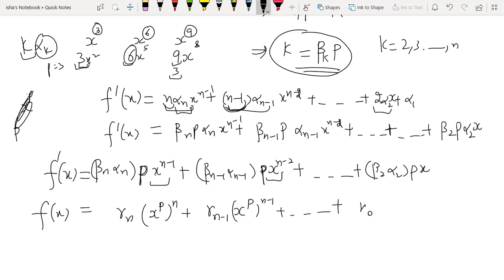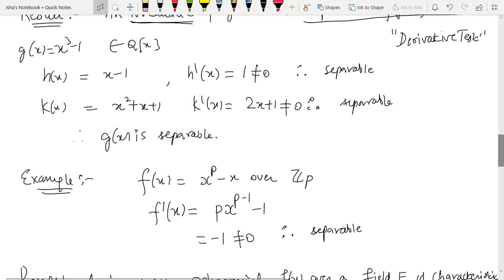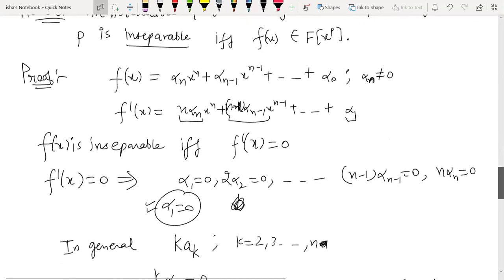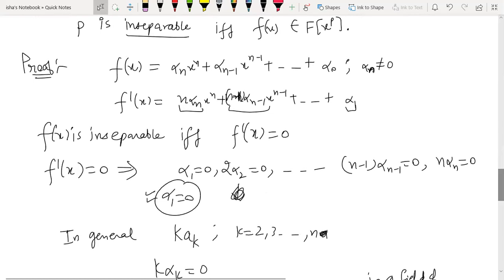Alpha 1 is 0, beta. We proved it, we derived it mathematically, alpha 1 is 0. Okay, ma'am. Yeah, we did this calculation, alpha 1 is 0.